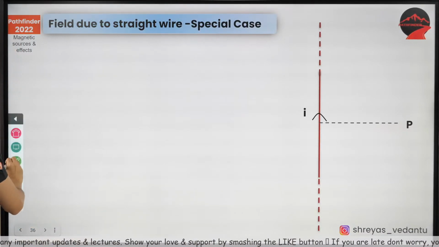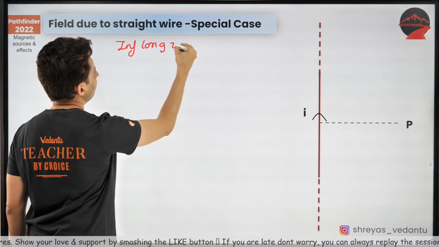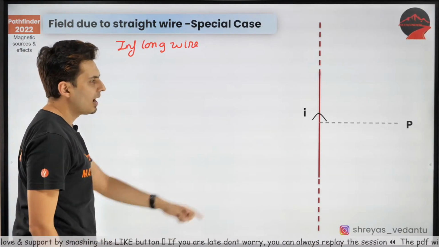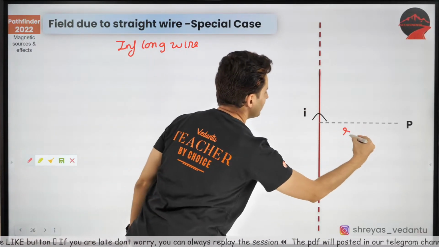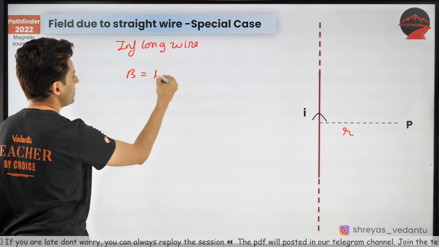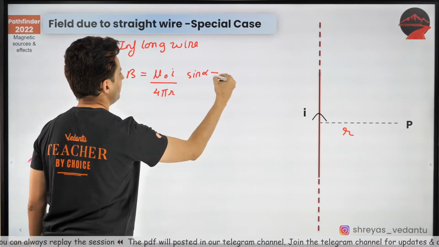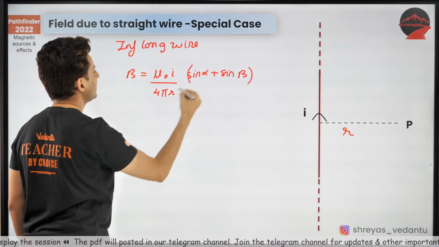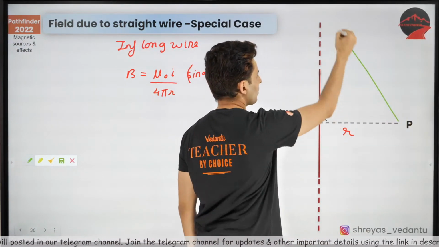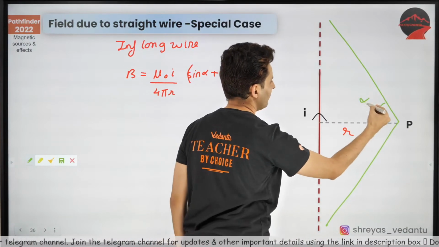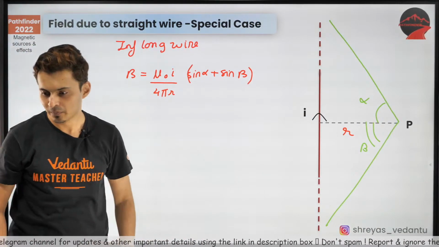Okay, this is one of the special cases. This is an infinitely long wire. I want to know, because of a very long wire, what's the magnetic field at a distance r. Now I'll use the formula mu naught I divided by 4 pi r, sine alpha plus sine beta. Can you quickly tell me what's the value of alpha and beta for an infinitely long wire? Come on guys, let me know.